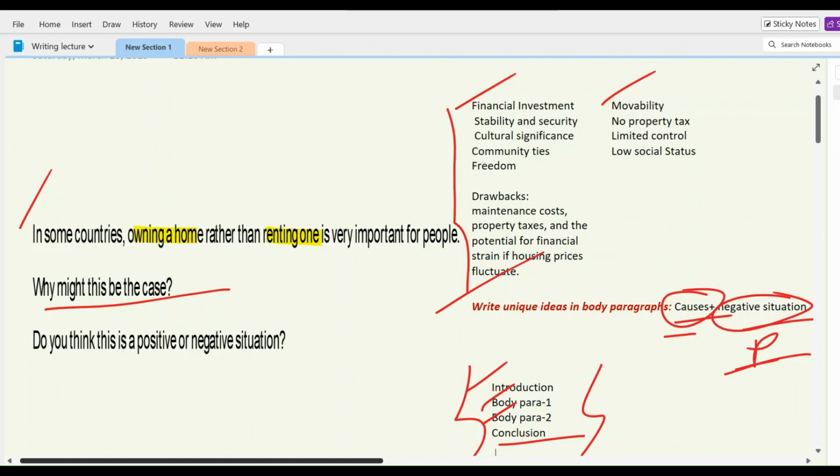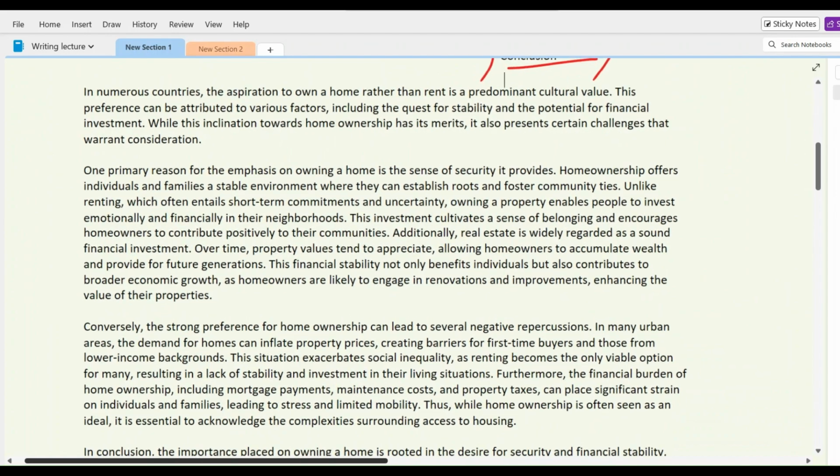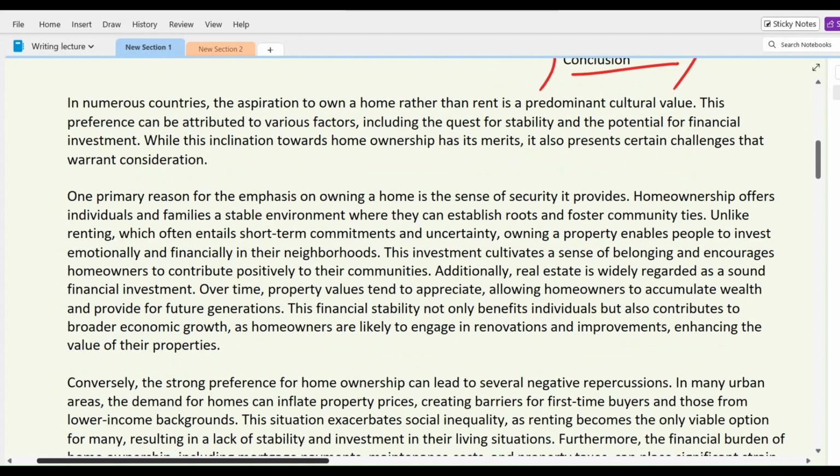Let me look at a sample essay for this. So here we start with our introduction. So what does the introduction say in here? In numerous countries, the aspiration to own a home rather than renting is a predominant cultural value. This preference can be attributed to various factors, including the quest for stability and potential for financial investment. So if you look at the question and this so far, you'll find them very close to each other.